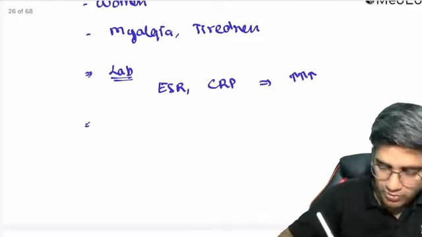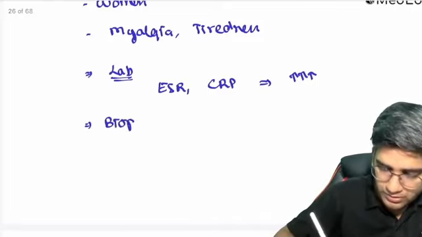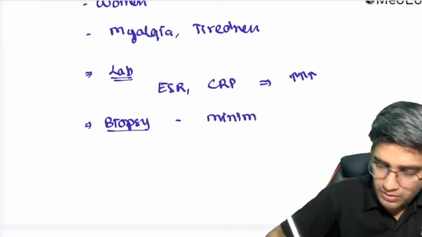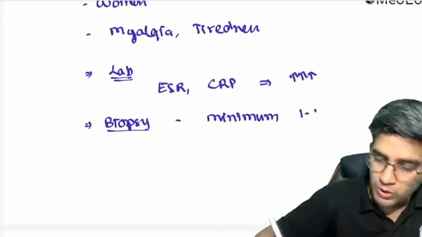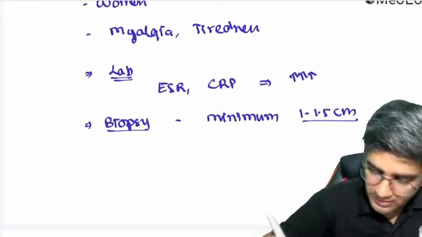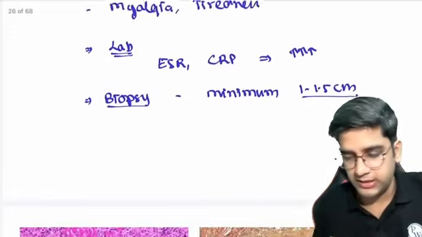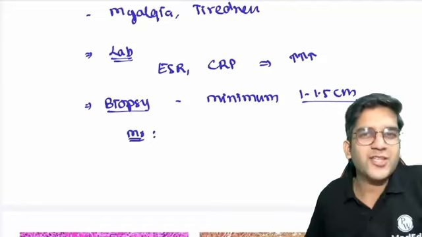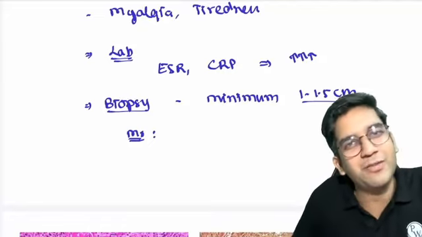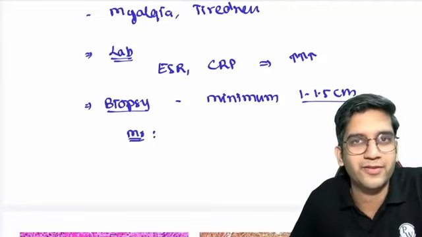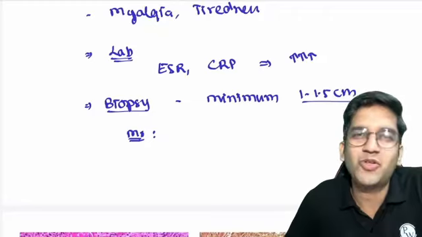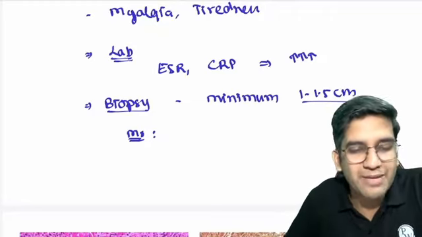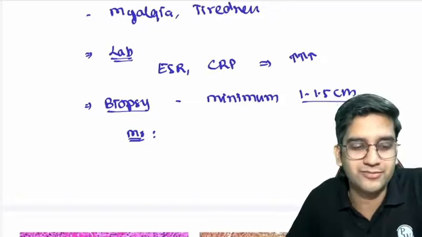Then I'll come to your biopsy. So biopsy, I need a minimum length of 1 to 1.5 centimeter. I need a minimum of 1 to 1.5 centimeter, right? Then a biopsy, let's assume it came to microscopy. It's a chronic inflammation. So what will you see in the microscopy of a biopsy? You know about chronic inflammation. What do you see in the microscopy? I am 100% sure you know that.